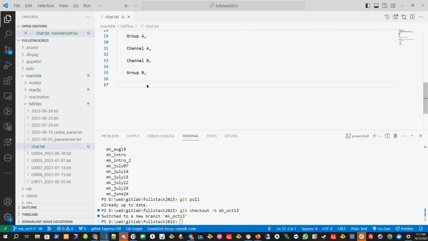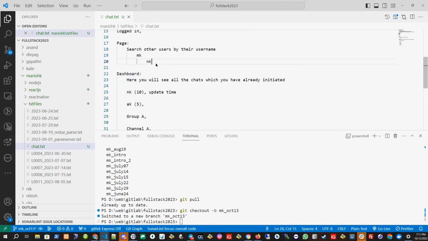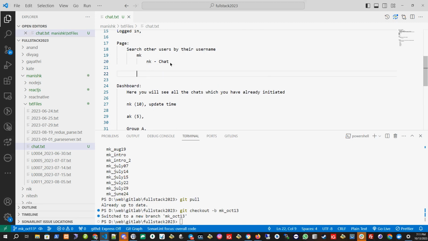Once I find this user, for example, NK, I should click the chat link. I should be able to chat with that person. Or I should be able to create a new group. And the user can also search.